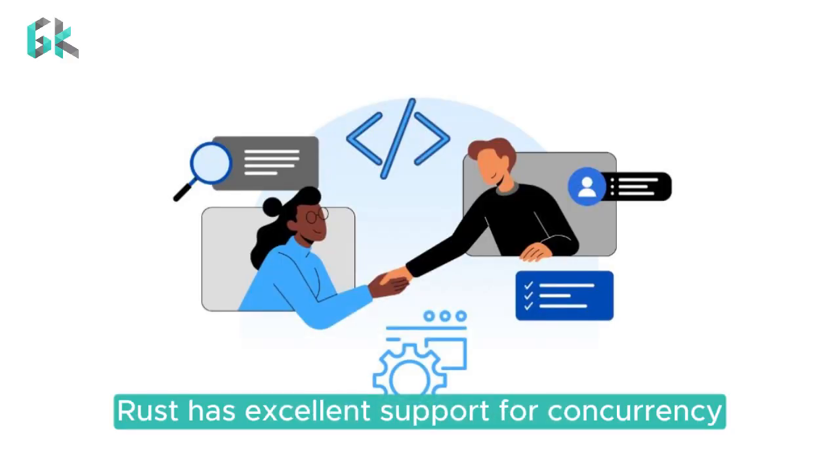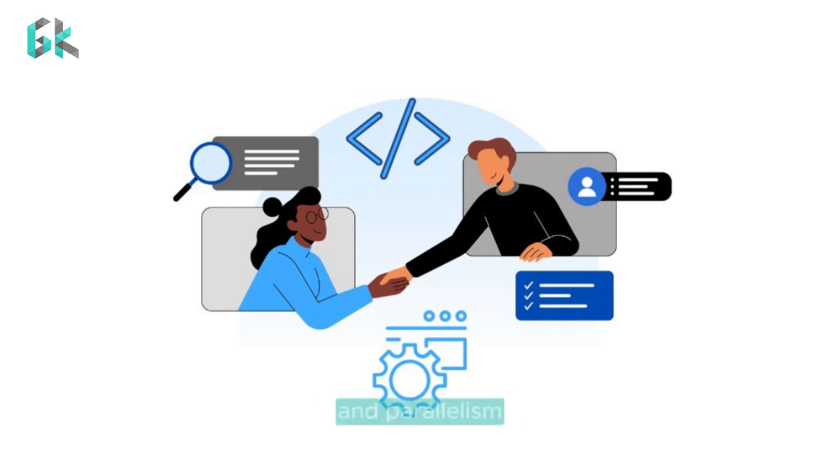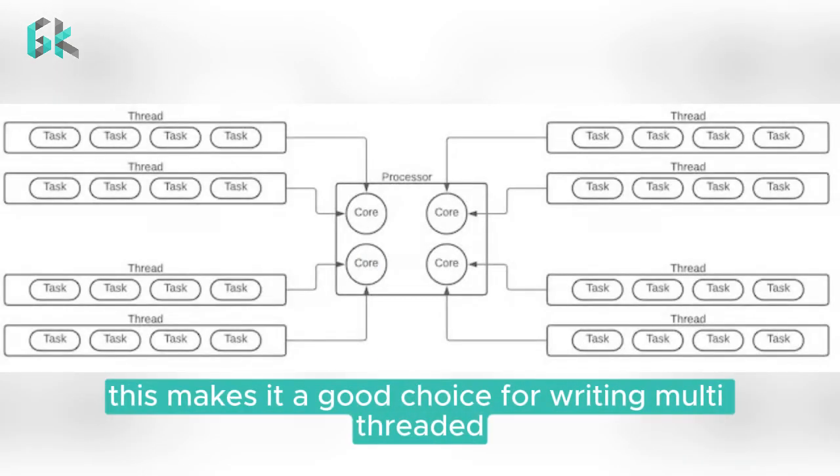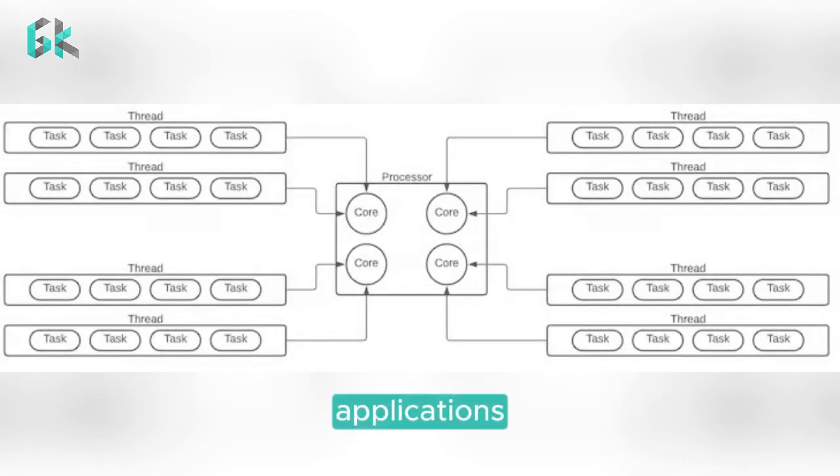Concurrency. Rust has excellent support for concurrency and parallelism. This makes it a good choice for writing multi-threaded applications.